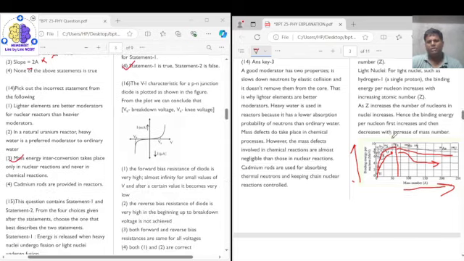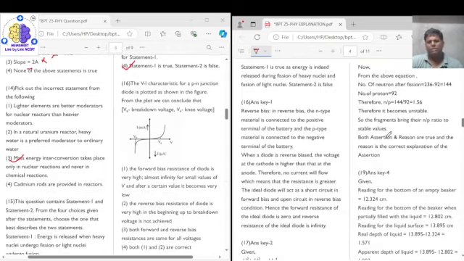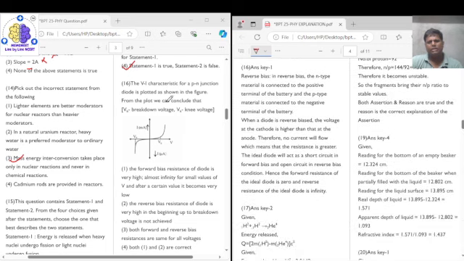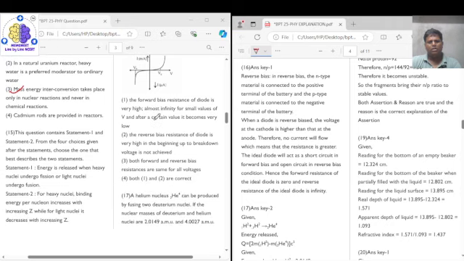Now coming to question number 16. It says that a V-I curve of a PN junction diode is plotted as shown in the figure. From the plot, we can conclude that the forward bias resistance of the diode is very high. No, it is very low; it is almost infinite for small values of V, and after a certain value it becomes very low.